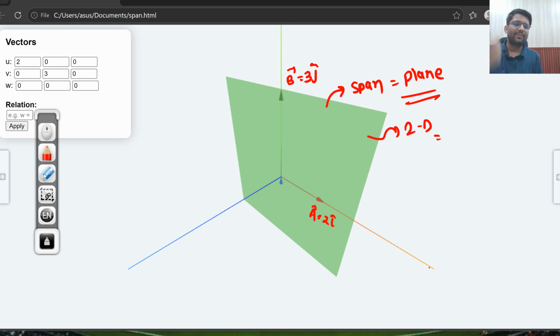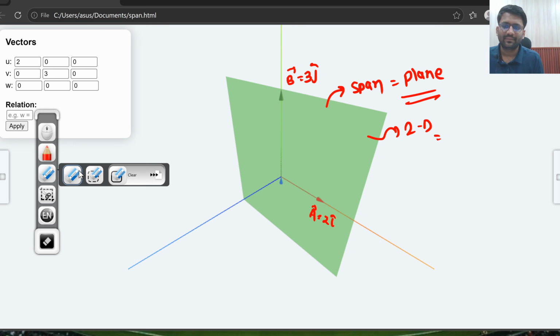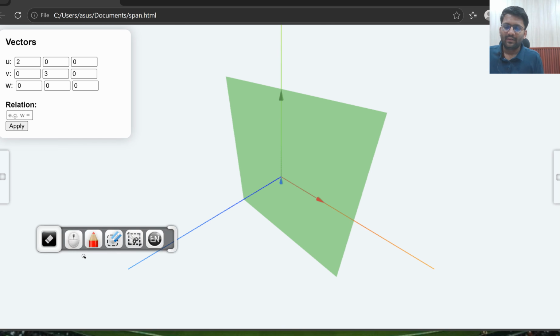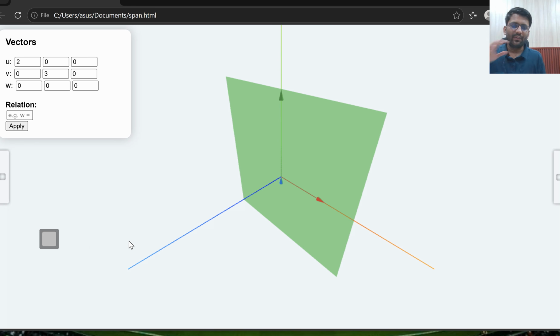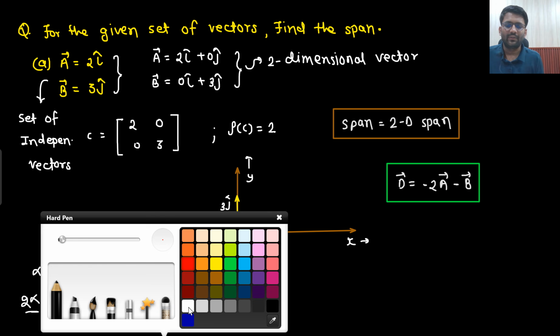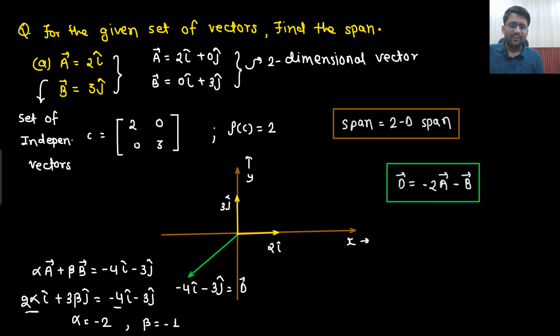So if we see a plane, that means span is 2D. Understandable? Very normal visualization. We will see more visualization as well. It will be easier for me to explain with respect to the visualization. So let's see the next example.